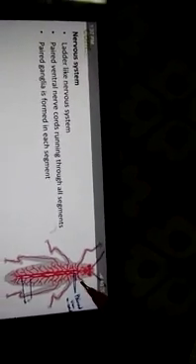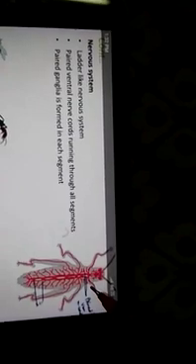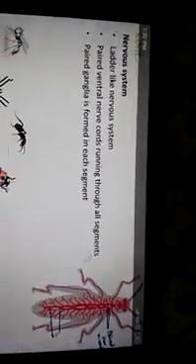The head is well developed and bears the sensory organs and brain. Where is the brain? This is the brain. Specialized sensory organs are also present. What are the sensory organs? Pigment ocelli with photoreceptors are present here, an eye-like structure. Bristles are present on the cuticle, which act as touch and chemical receptors. The body surface is covered by cuticle, and these small structures are touch and chemical receptors.